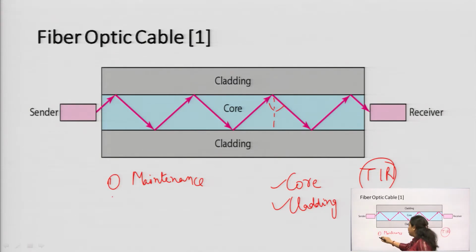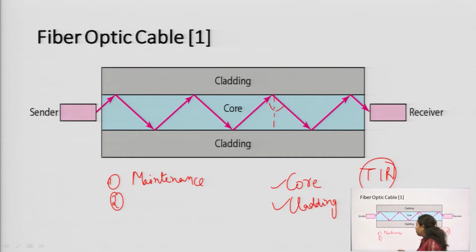Secondly, the cutting of this fiber optic cable, that is known as splicing, has to be done with great accuracy. So, that requires main consideration for the purpose of this fiber optic cable.